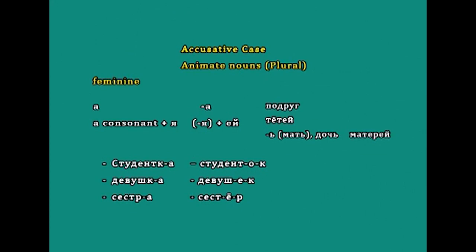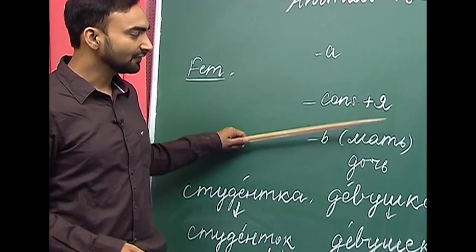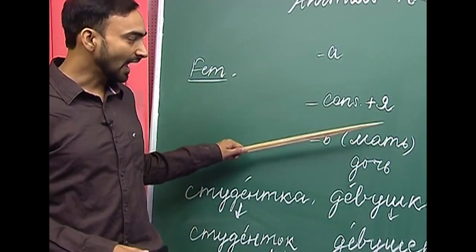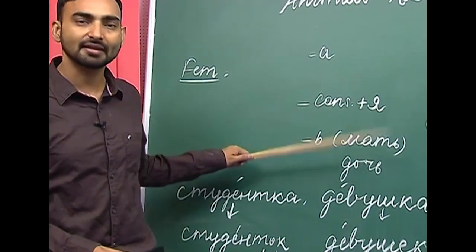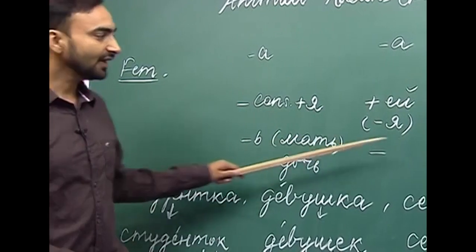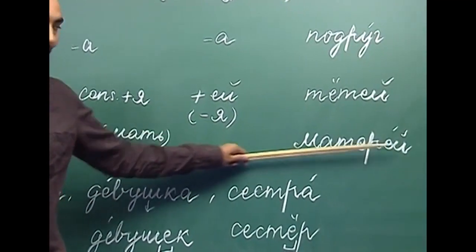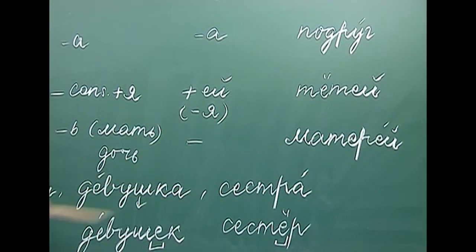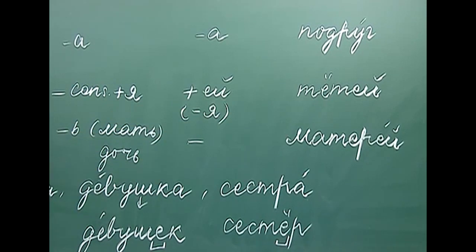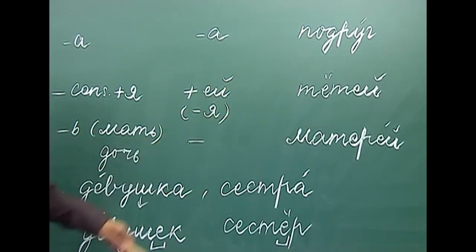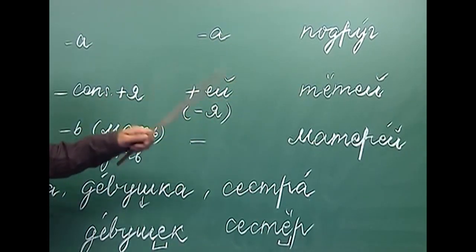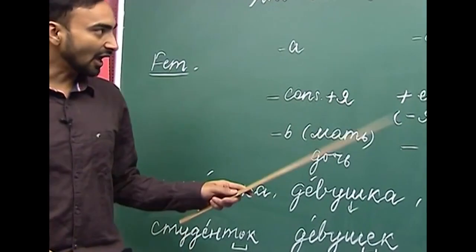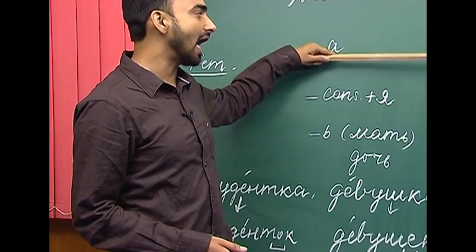The next ending is soft sign. We have only two nouns, mach and doj, with this ending, and these are irregular nouns, they are exceptions. So, what we do is we use this construction: machiryei, machiryei, dachiryei. So, these are exceptions. That is why you have to memorize these nouns. They do not follow the existing rules, they have a different set of rules for the change and to be used in the accusative case.